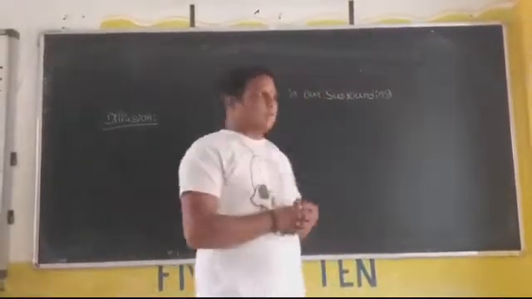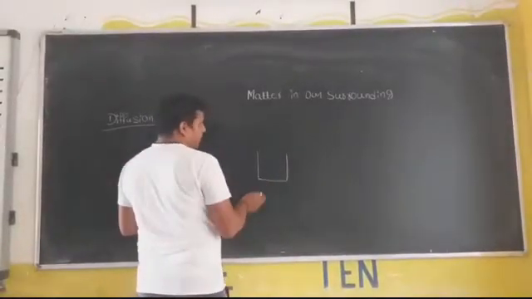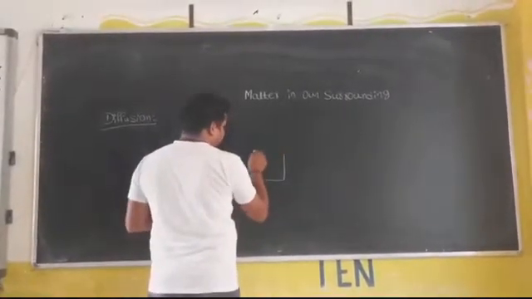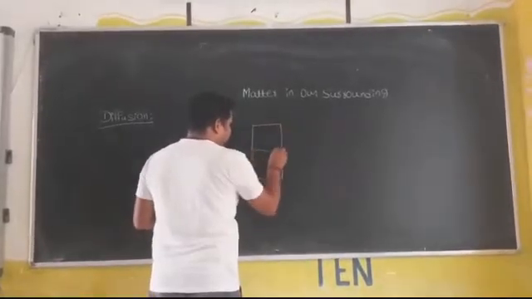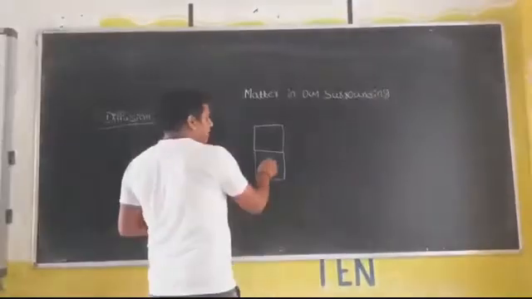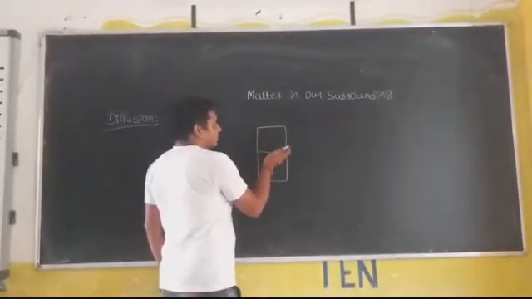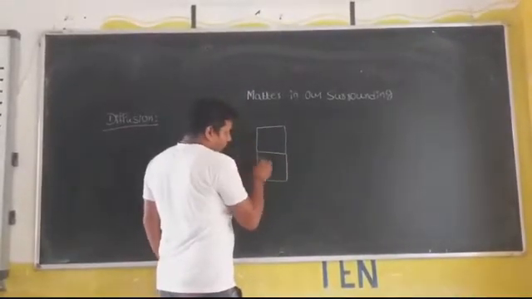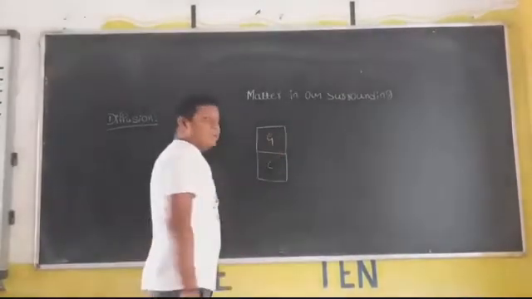Let's take an example. Just take this container and above this container place one more container. Add a colorless gas in this one, and a green colored gas in this one.